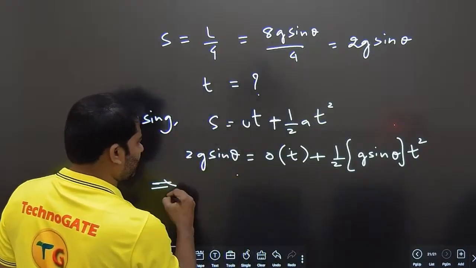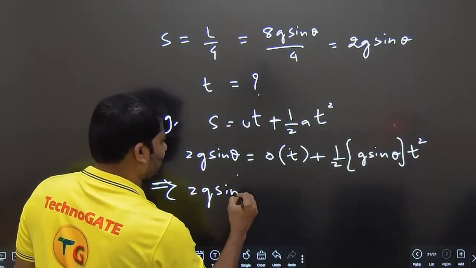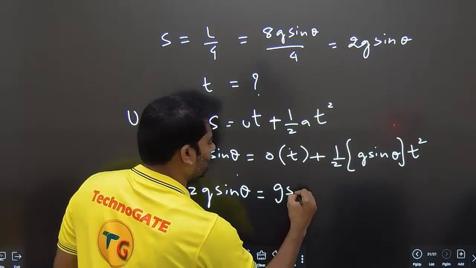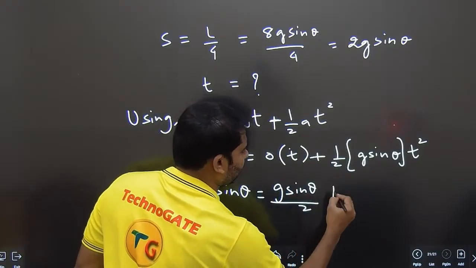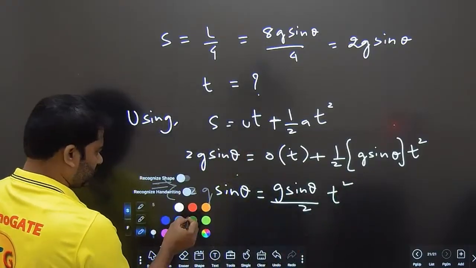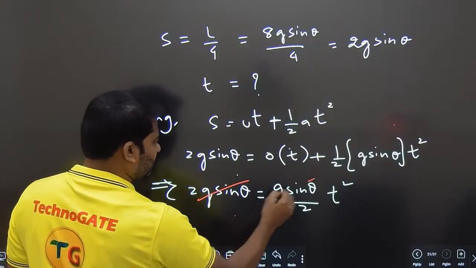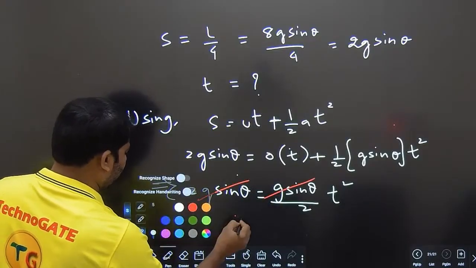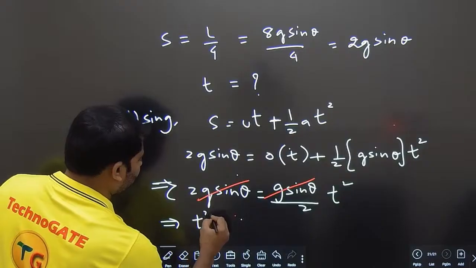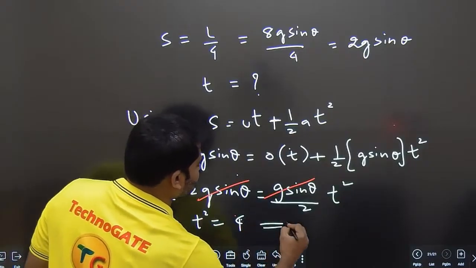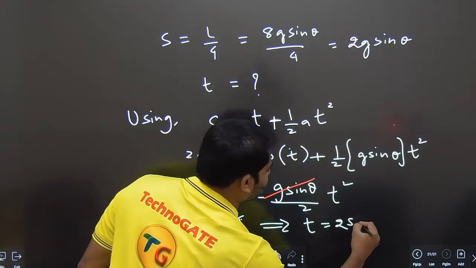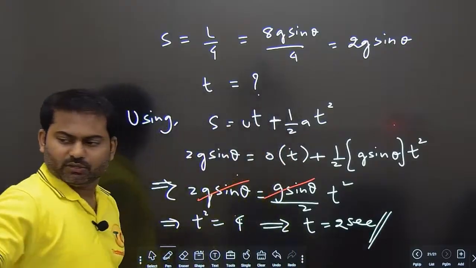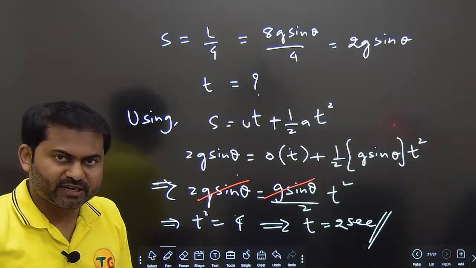So this comes out to be 2g sin theta is equal to g sin theta by 2 into t square. If you simplify this, g sin theta will cancel. Eventually we are getting the value of t square is equal to 4. This implies time is equal to 2 seconds. Understood? So it is taking a time of 2 seconds here.